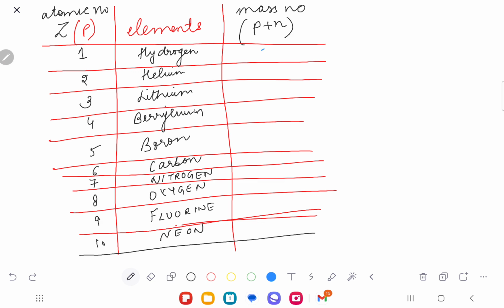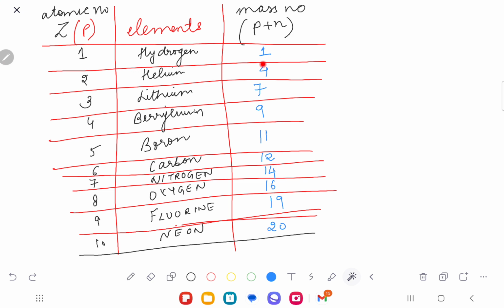So the mass number is 1 for hydrogen. For helium, it is 4. For lithium, the mass is 7. For beryllium, the mass is 9. For boron, the mass is 11. For carbon, the mass is 12. For nitrogen, the mass is 14. For oxygen, the mass is 16. For fluorine, the mass is 19. And for neon, the mass is 20.